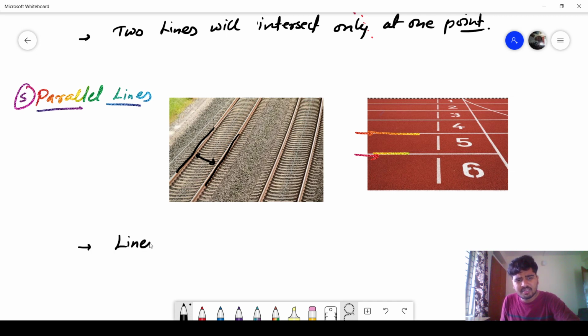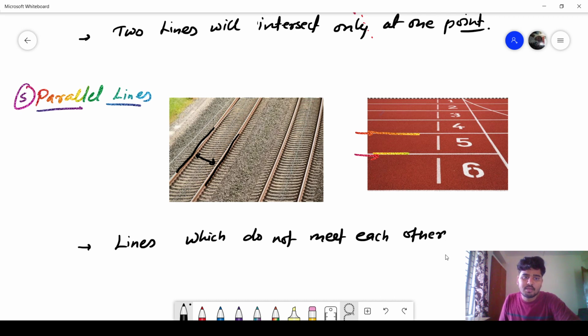They will never meet each other. Lines which do not meet each other are called parallel lines.